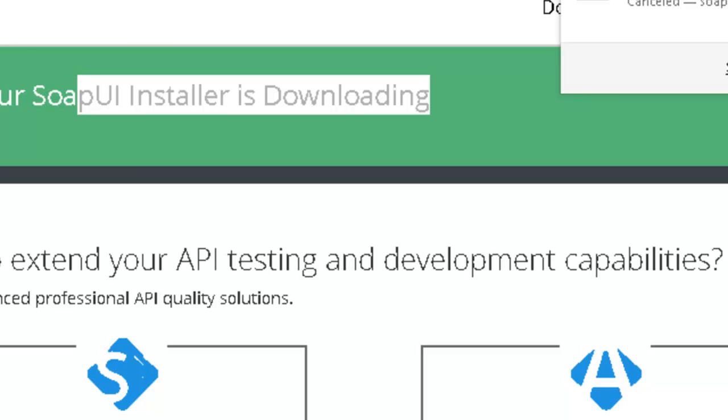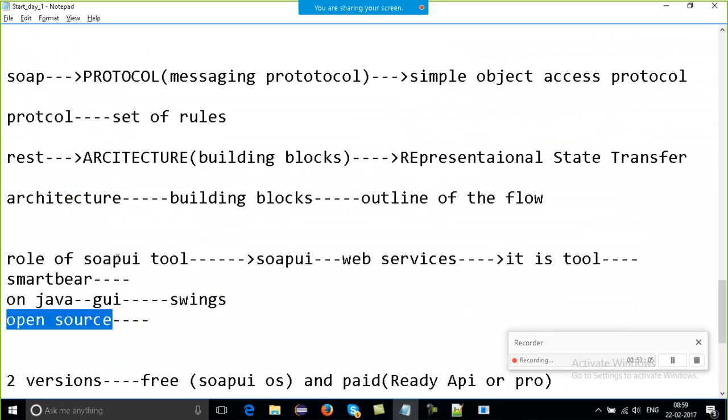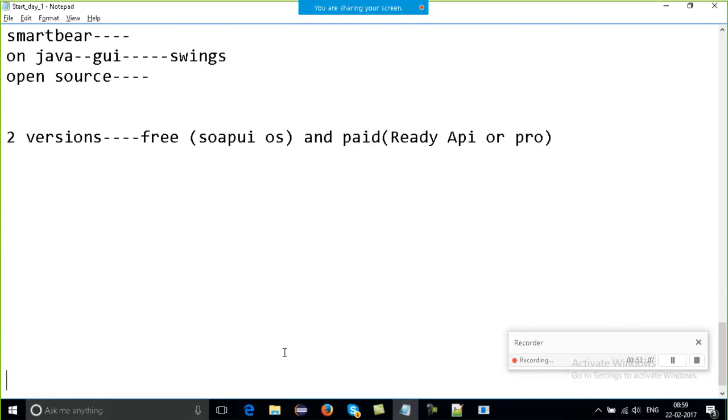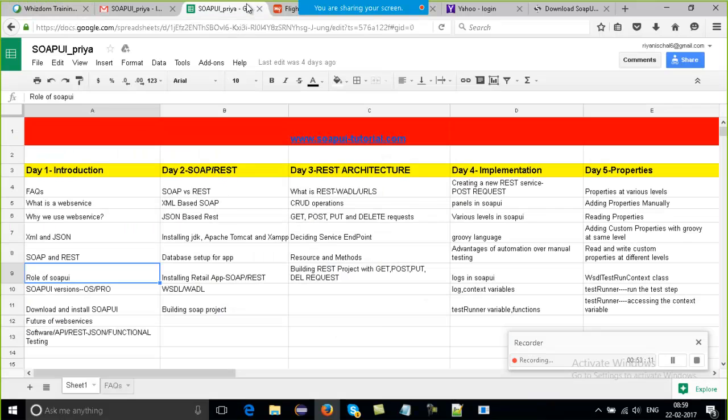It's a very simple thing, as this is the free version. I'm saying again, you don't need to download the paid version, which is the Ready API Pro version. I'll tell you how to download it, as that is a completely different thing. So this is all about the free version and the paid version. The next topic for today is how to download the free version. I hope it's clear.